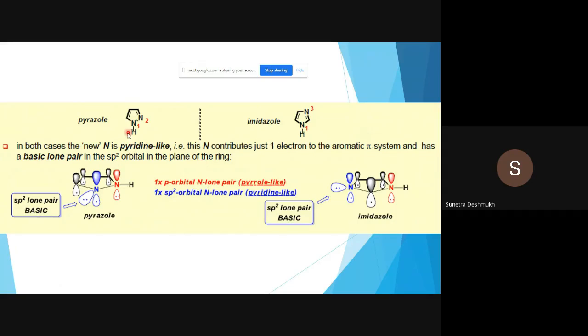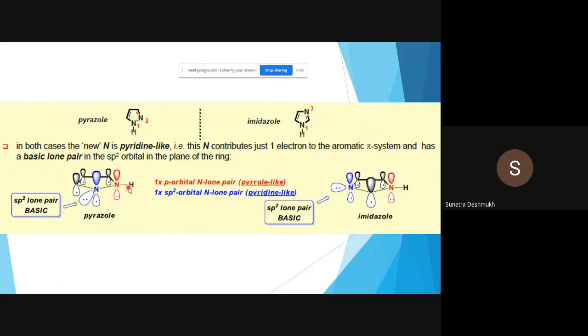Pyrazole structure, imidazole structure. Pyrazole has nitrogen-nitrogen bond at the 1,2 position, imidazole has nitrogens at the 1,3 position, two heteroatoms. In both cases, one nitrogen is pyridine-like, and this nitrogen contributes 1 electron to the aromatic pi system. Very important: the pyridine-like nitrogen contributes only 1 electron to the aromatic pi system and has a basic lone pair in the sp2 orbital in the plane of the ring. So the pyrrole-like nitrogen contributes 2 electrons to the aromatic sextet, and the pyridine-like nitrogen contributes only 1 electron to the aromatic sextet.